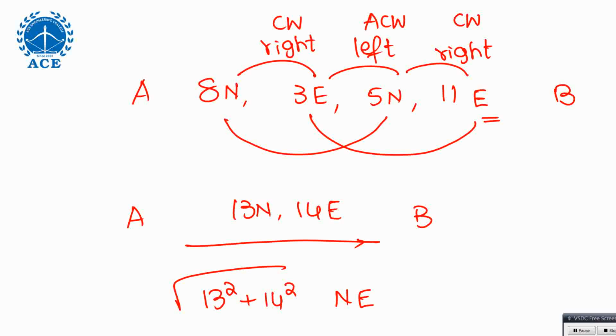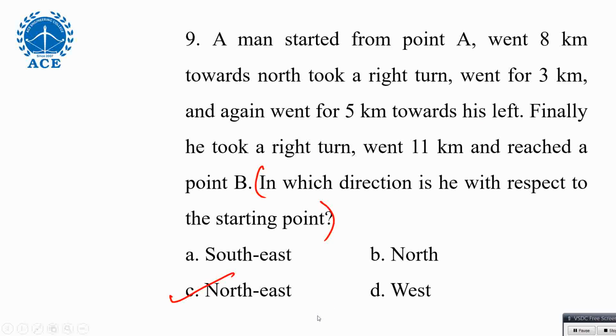But listen, the direction from A, you are northeast. From B to A is southwest, reverse should come. You have to read the question carefully. From point A, B is northeast. Then from B to A, reverse direction southwest will come. A is in which direction from B? This method will give the direction from A only, A to B from starting point. If you want B to A, you write the reverse of this. Northeast, reverse is southwest. That's why generally they'll keep those options as well. Anyhow, here we have northeast, cool, easy.